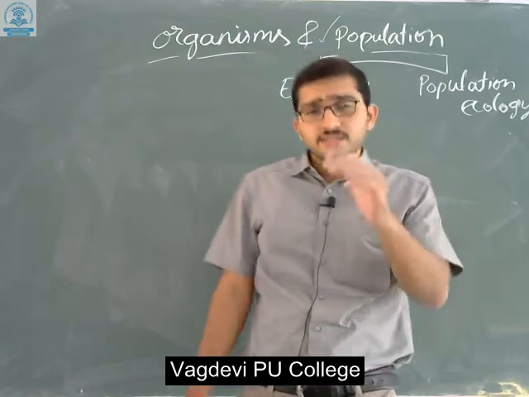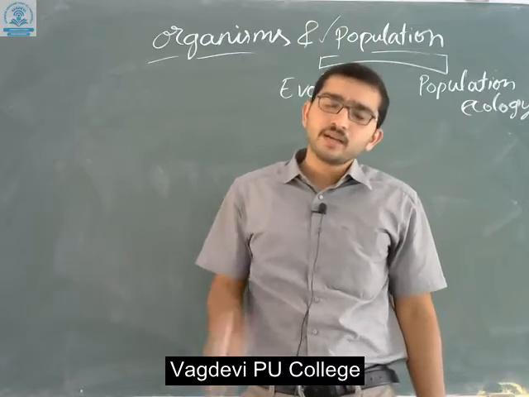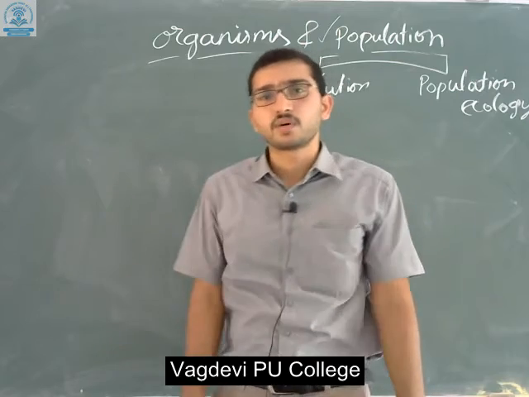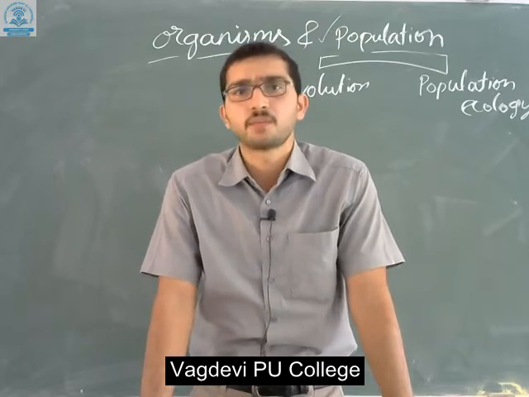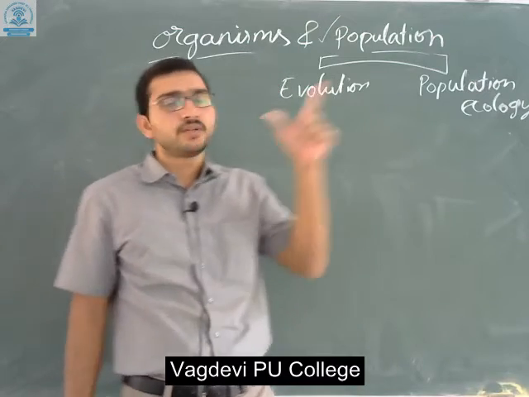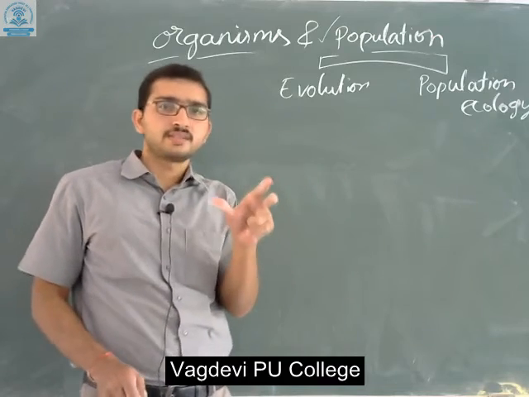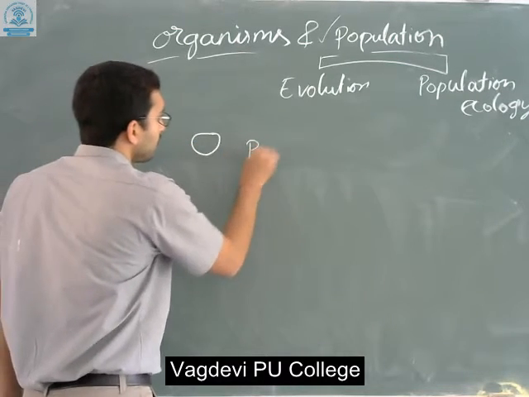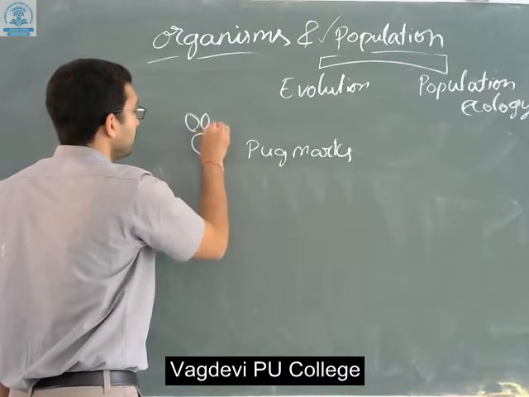Now let's see how to count the number of deaths. Before that, let's take the census of tigers. As you know, India has many tiger reserves, and even some national parks have tigers. If the forest department wants to count how many tigers are present in a reserve, they count the pugmarks.